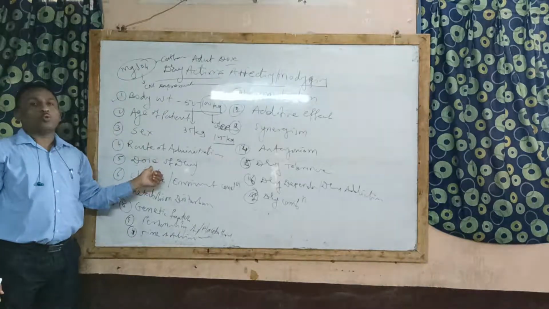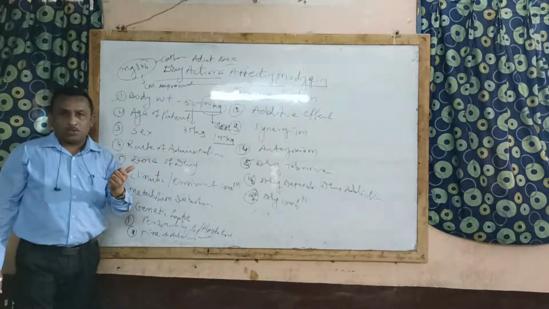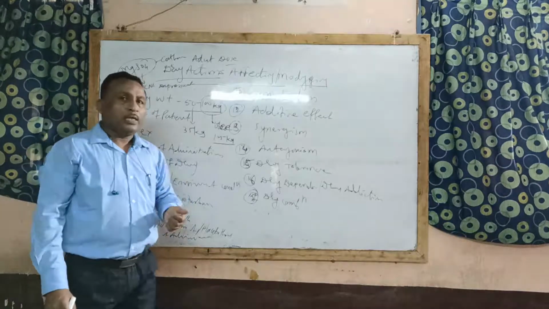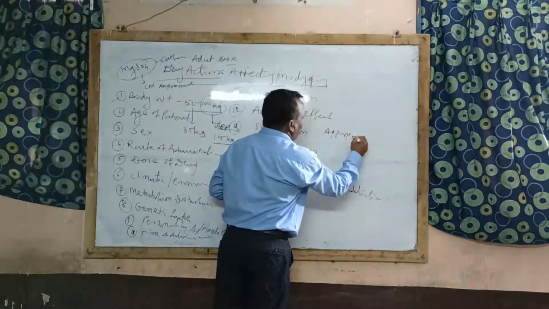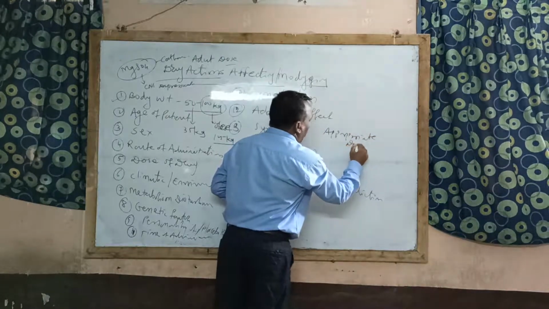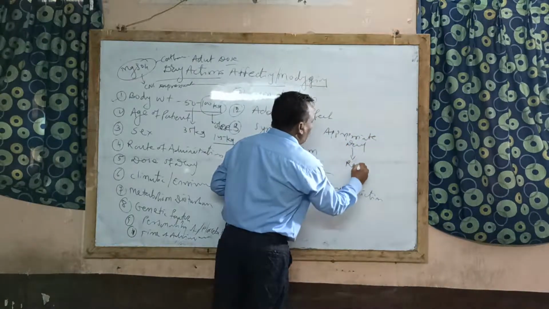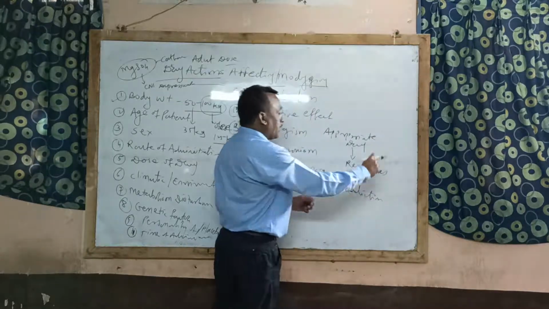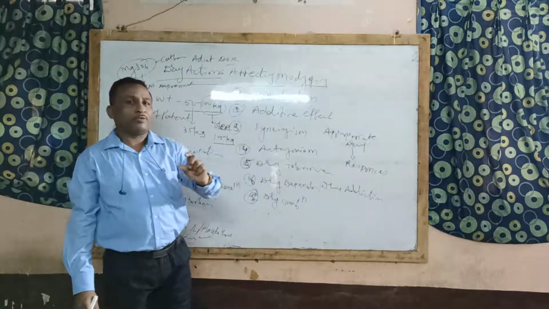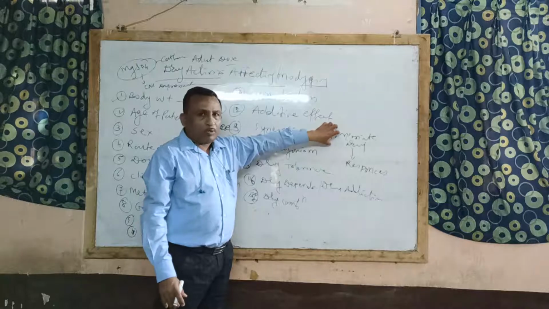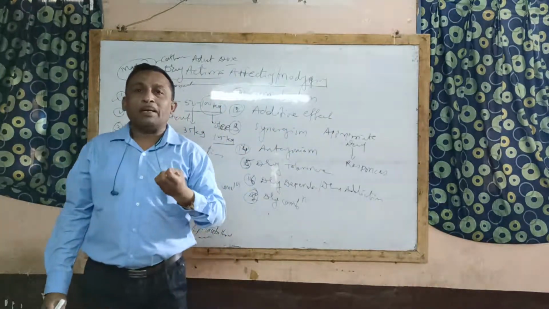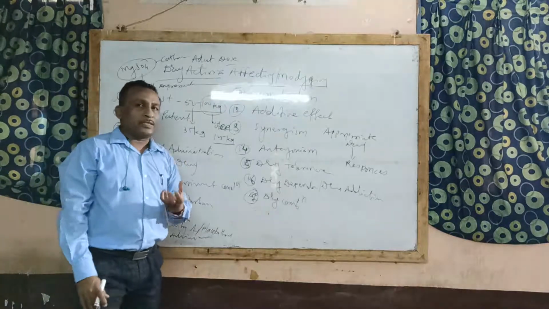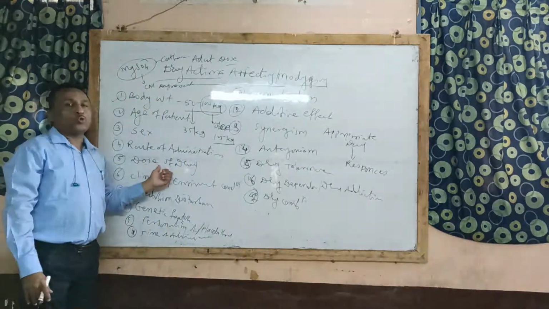Then next factor, dose of the drug. Now what is dose? Dose of the drug is nothing but the appropriate amount, the proper amount of the drug required to produce the desired responses in the patient. That is, when we give a drug in a particular amount, that particular amount of the drug produces the desired responses. The responses which we want, when those responses are obtained, that amount is called the dose of the drug.